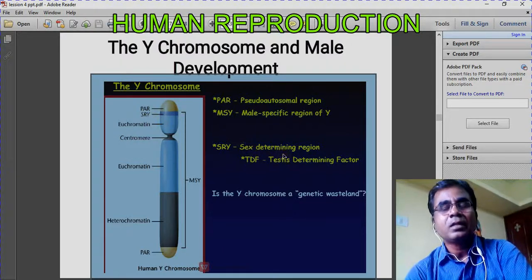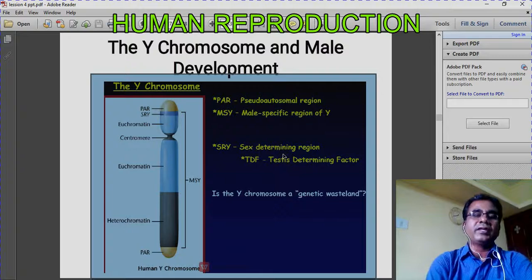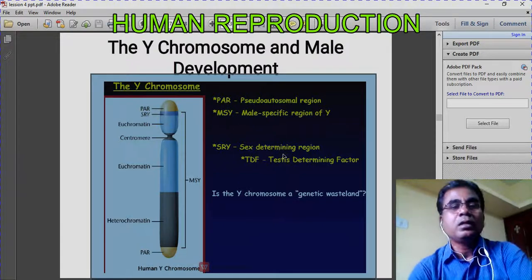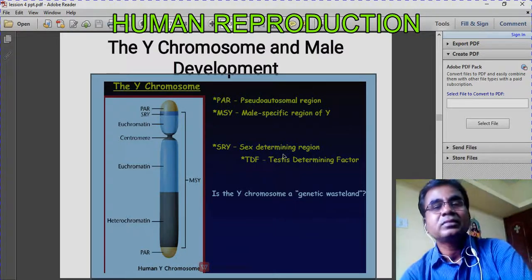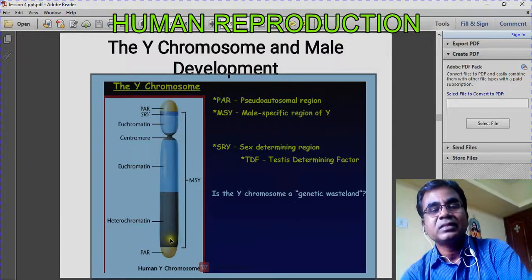This is also a very important question. A question may come as: describe the Y chromosome and male development. Very simple question. For Y chromosome, you must write about the pseudo-autosomal regions, and then the remaining region is the male specific region.